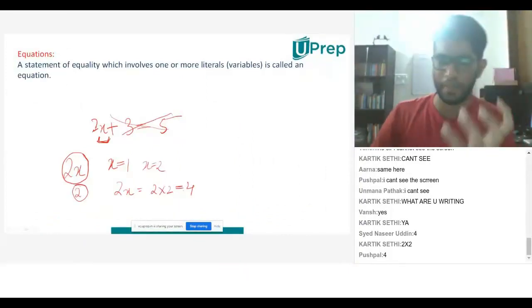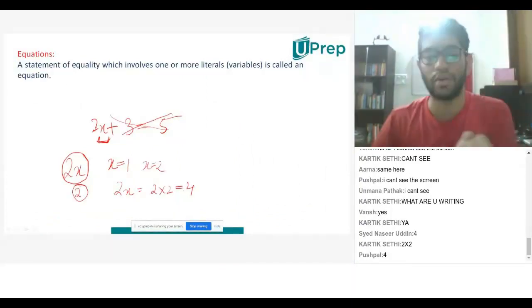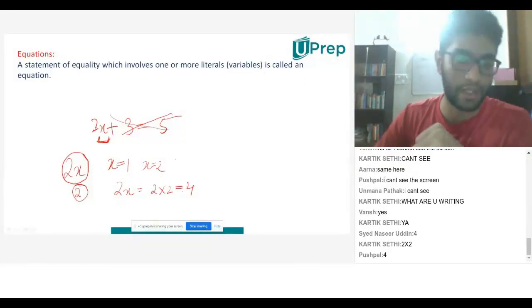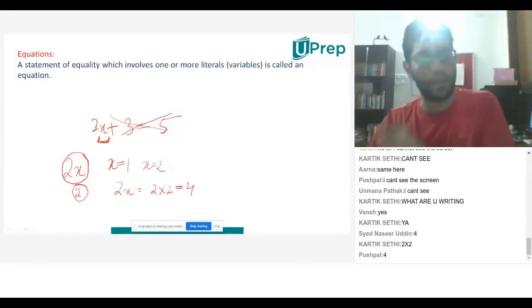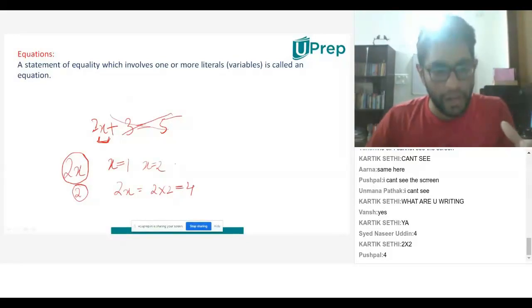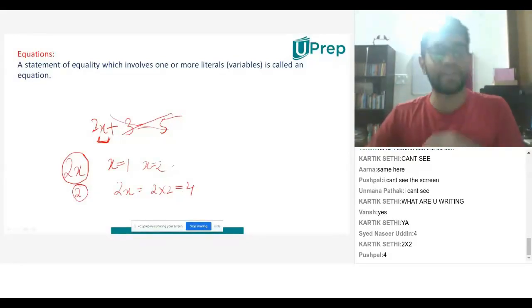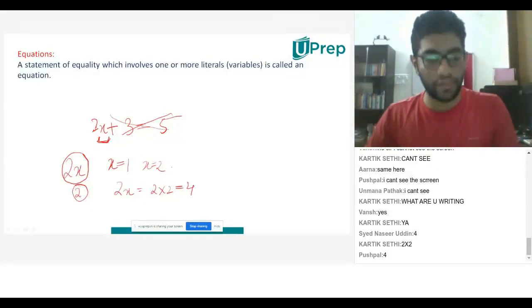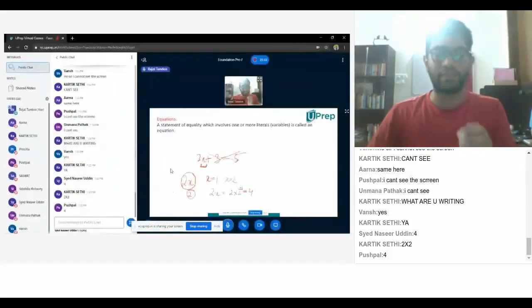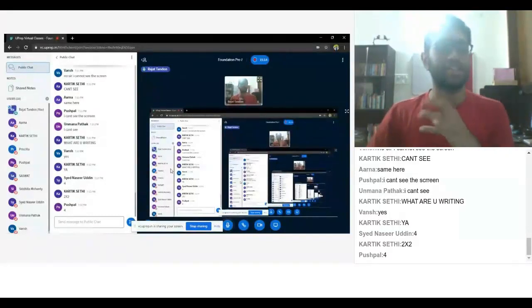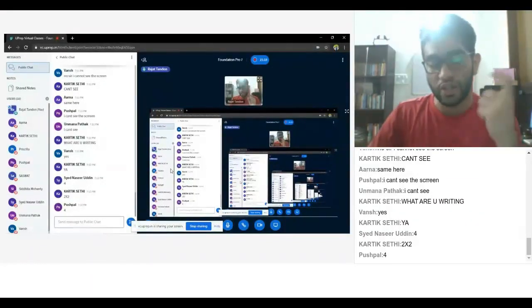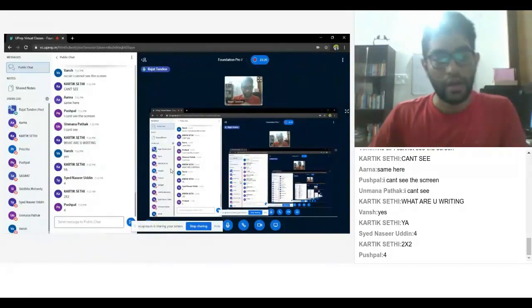You know this. This is basic. But what am I trying to tell you? Why is x called a variable? It is a variable because if I'm changing the number, if I say x is 1, I get a different answer. If I say x is 2, I get a different answer. And if I say x is 3, I'm getting a different answer. That means it is varying. It is changing. It makes sense now? Do you guys understand what constant and what variable is?